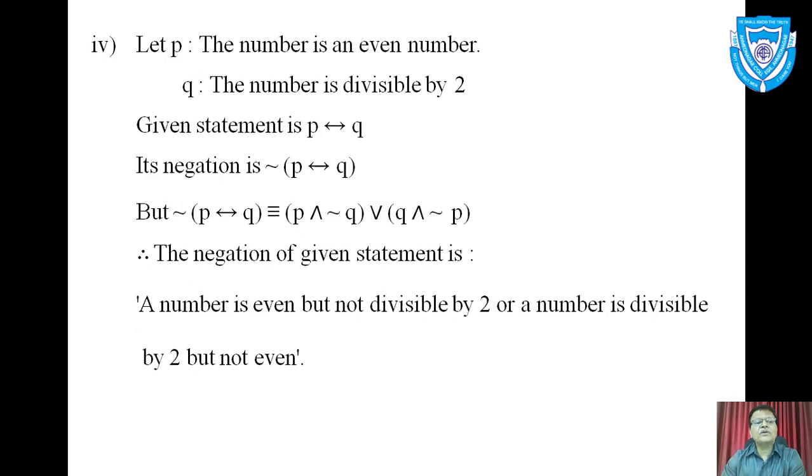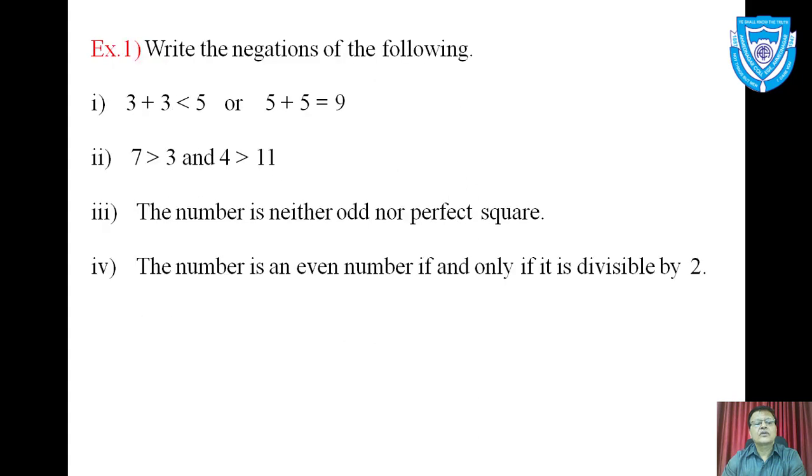Now in fourth statement also, I will read fourth one. The number is an even number if and only if it is divisible by 2. Its meaning is, if number is even, then it is divisible by 2, and if number is divisible by 2, then it is even.